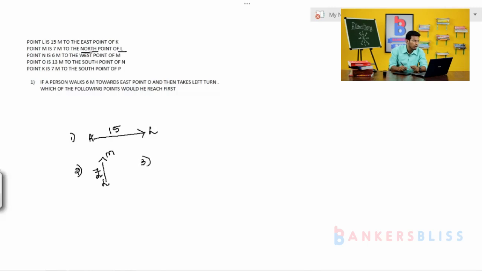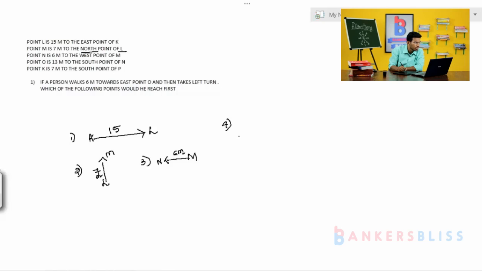Now do the third one. Point N is 6 meters to the west of M. Suppose I write M here, and M's west. What is the west? From the left, that is point N, 6 meters. Is it clear? Then point O is 13 meters. The fourth one, I'll draw it.